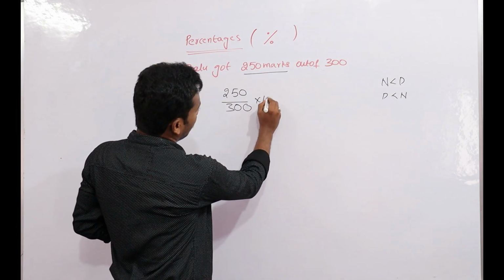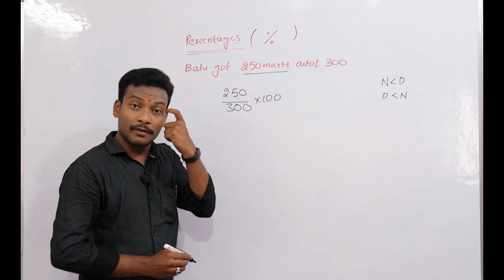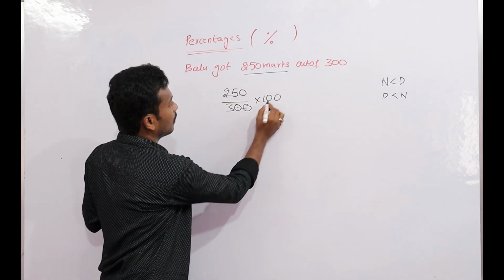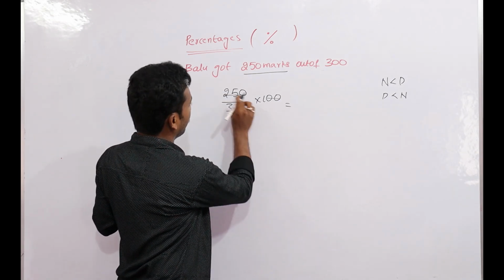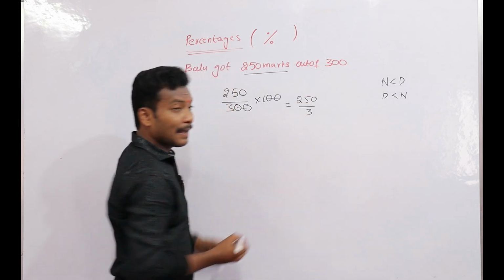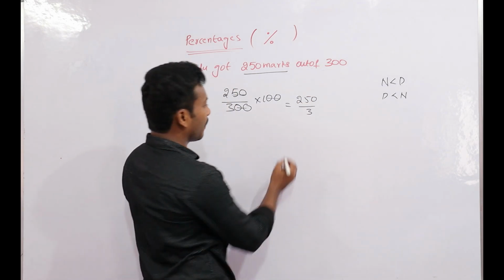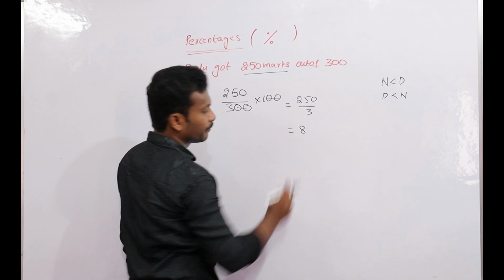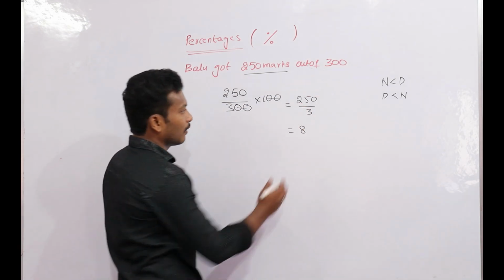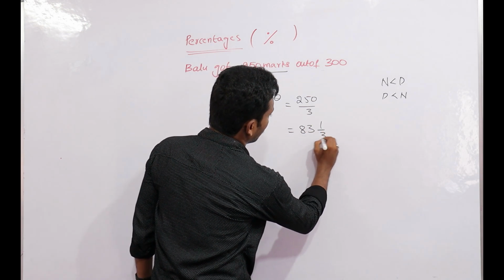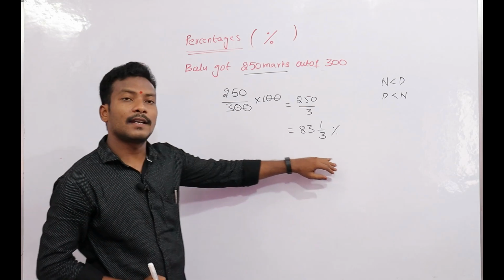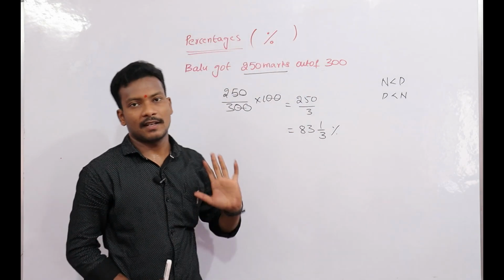Now we need the percentage, that is 250 by 3, an improper fraction. 8 3s are 24, that is 83 1 by 3, which will be Balu's percentage.